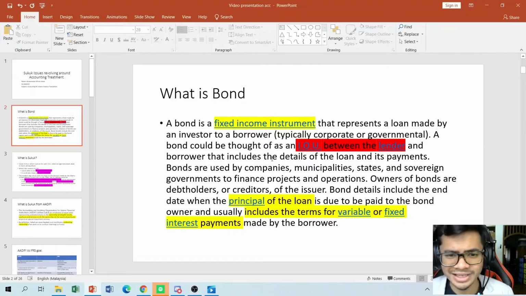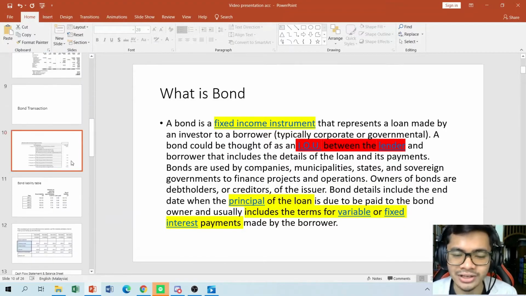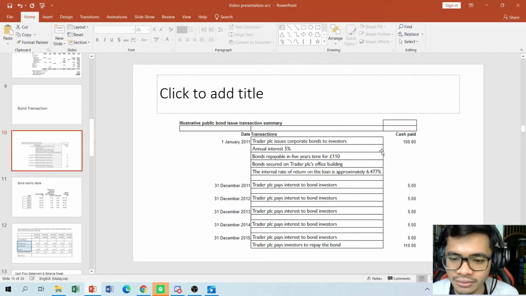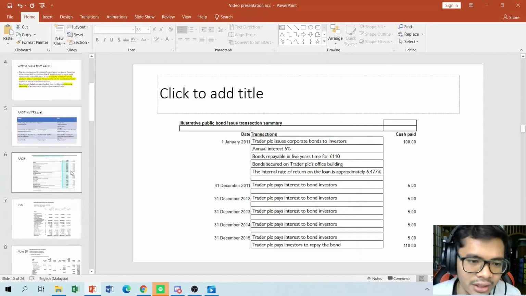So today I'm going to talk about Sukuk issues revolving around the accounting treatment. Basically, it's a fixed income instrument. It is an IOU between the lender and also the borrower. As you can see from this transaction, the investor will pay $100 in the beginning and receive that $100 plus the interest. And throughout the year, they will receive the dividend, $5 there.